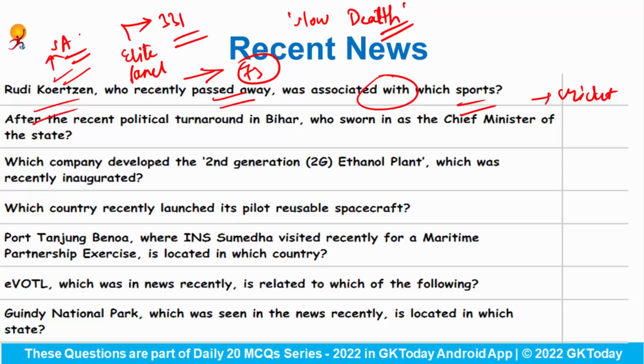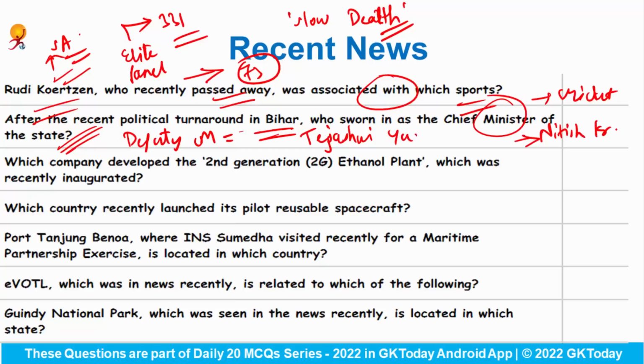After the recent political turnaround in Bihar, who was sworn in as the Chief Minister of the state? So the Chief Minister of the state Bihar is Mr. Nitish Kumar. And who has become the Deputy Chief Minister of Bihar? This is Rashtriya Janata Dal's Tejashwi Yadav.